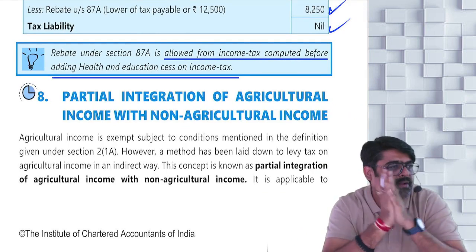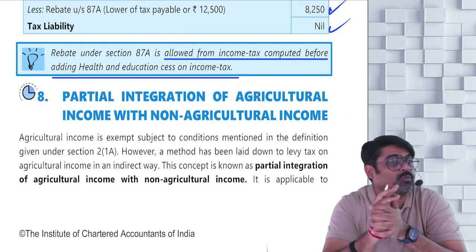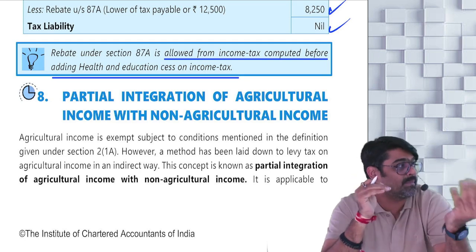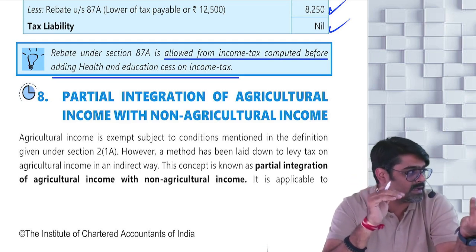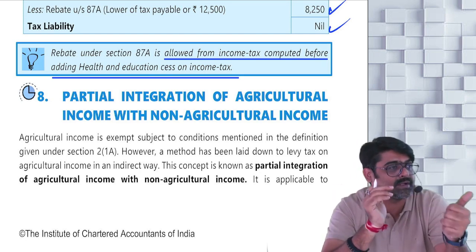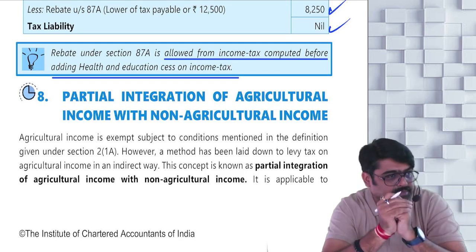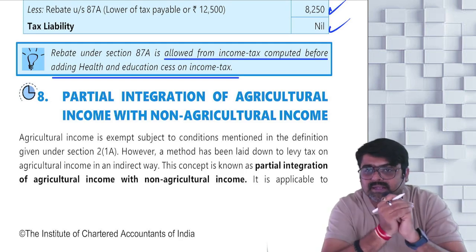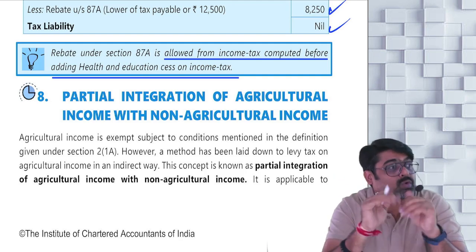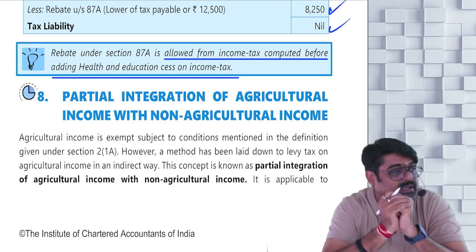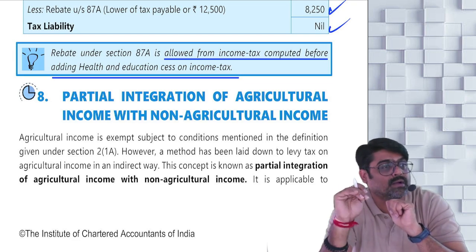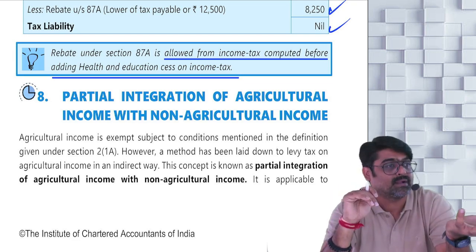Three conditions. Number 1, you are an assessee to whom the slab rates are applicable. Slab rates, meaning either the normal rates or 115BAC rates, progressive tax rates, are applicable. Yes or no? Meaning you are an individual, HUF, AOP, BOI or AJP. Then, your net agriculture income is more than 5,000, and your total income is more than your basic exemption limit. If all these three conditions are fulfilled, then tax on total income, don't apply the tax rates directly on the